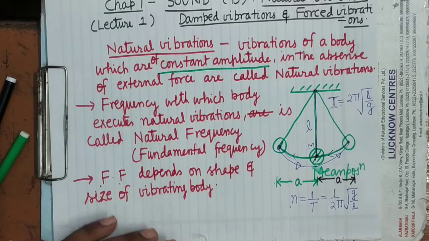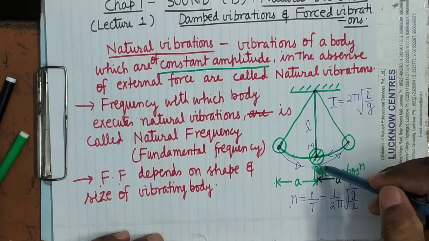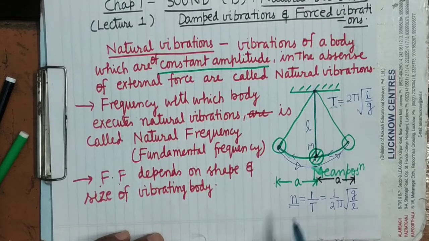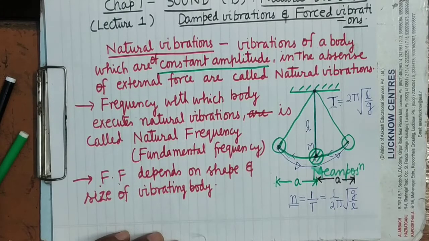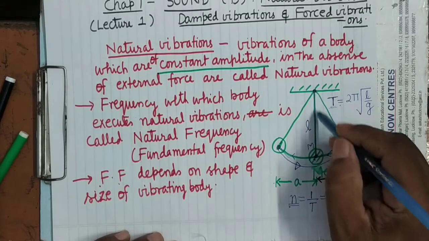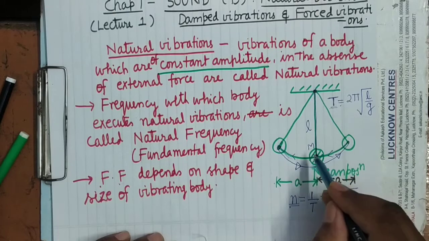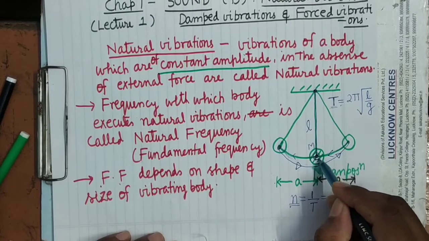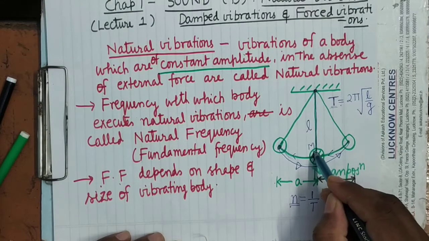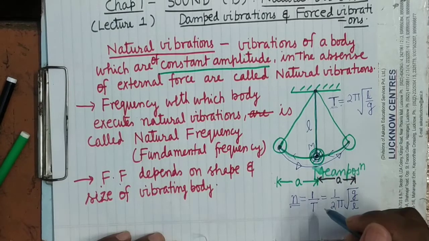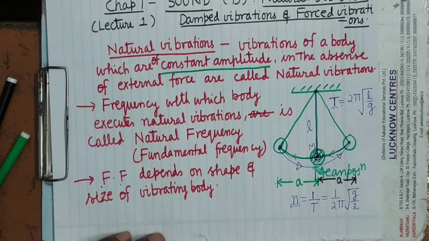Means if you take pendulums of different lengths, you will find that the frequency, the fundamental frequency, will be different. It's clear? But if you keep the same length, and suspend a 1 gram bob, then a 2 gram bob, and then a 10 gram bob, and every time you determine the frequency.